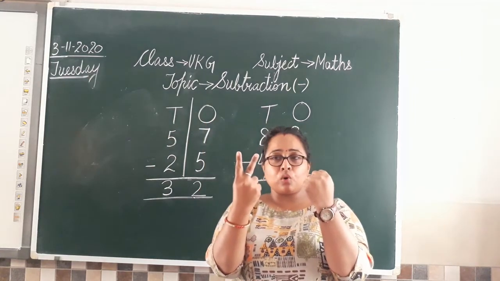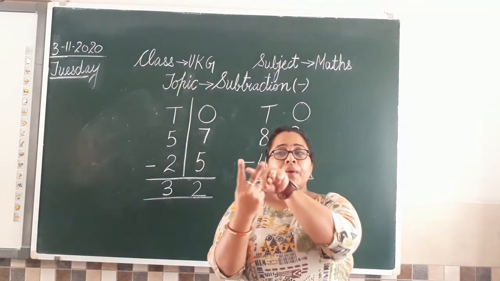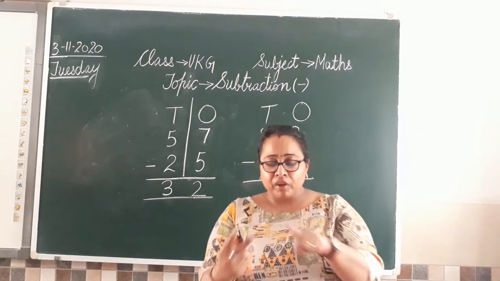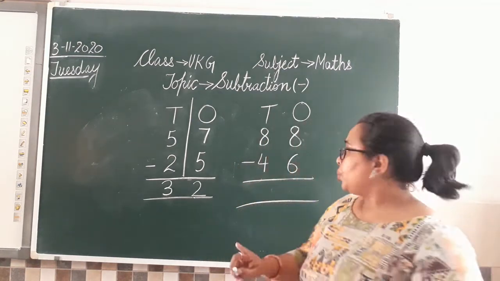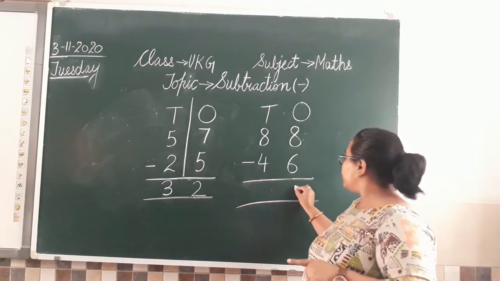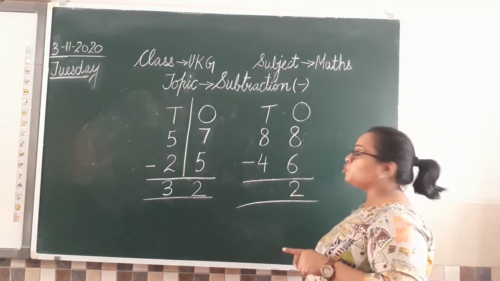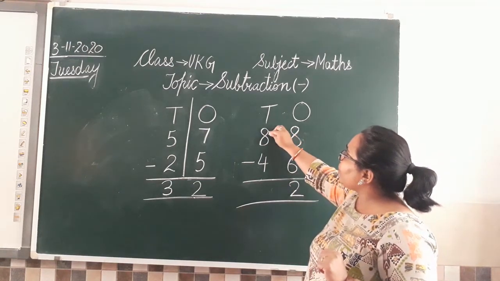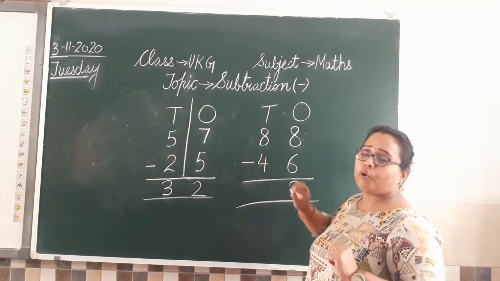अब हमने 6 fingers को close करा तो कितने fingers open रह गए अब? 1, 2. So 2 fingers are left. What we are going to do? We are going to write 2 here. So like this, I'll write 2. Done. Next we have 8 minus 4.